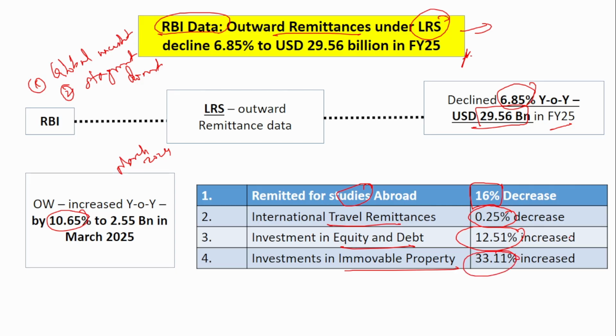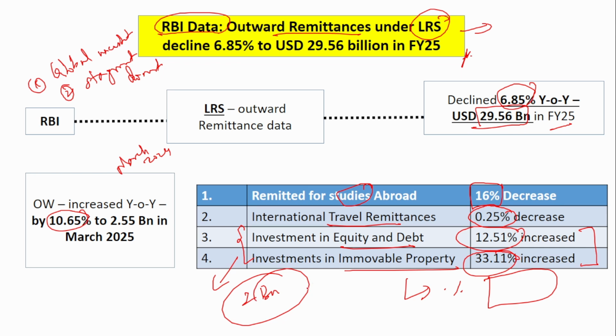You might be wondering: if there is a 33% and 12% increase, how is there still an overall decrease? That is because investment in equity and immovable property are just a small percentage of the total outward remittance. Out of this 29 billion, if you add the investment in equity and immovable property together, the amount will be at most just 2 billion. Their contribution to the total outward remittance is very, very less, and that is why a 33% or 12% increase does not matter much.